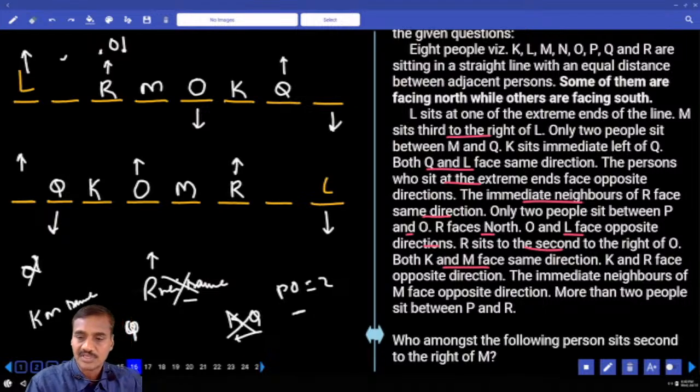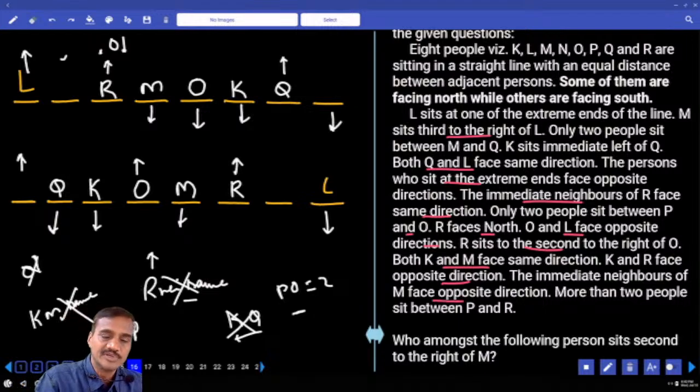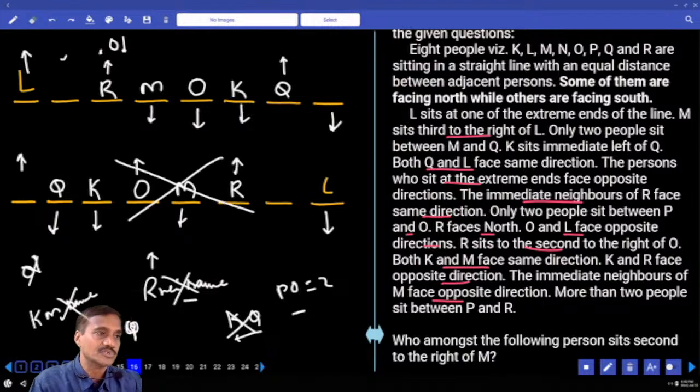And next one, K and R face opposite directions. R is north, so K will be south. And K and M are facing the same direction. Now here M is facing south. K is south, M is also facing south. And the immediate neighbors of M are opposite, and here the same direction holds, that is true. Till now both the cases are valid.